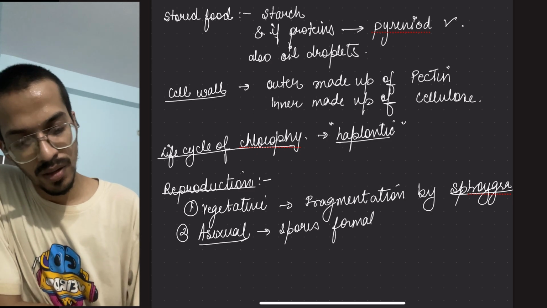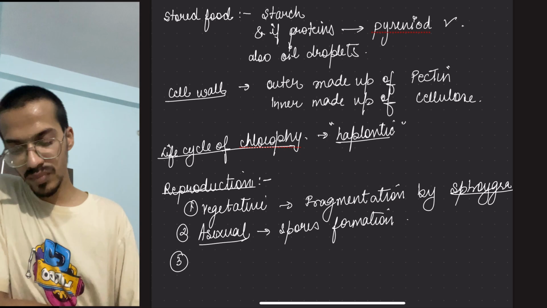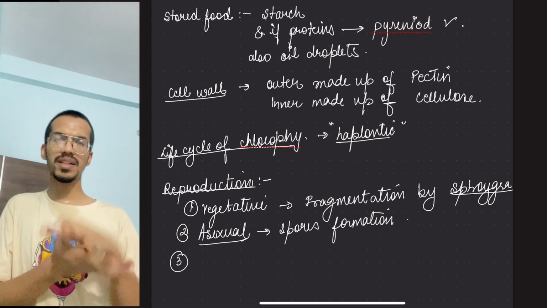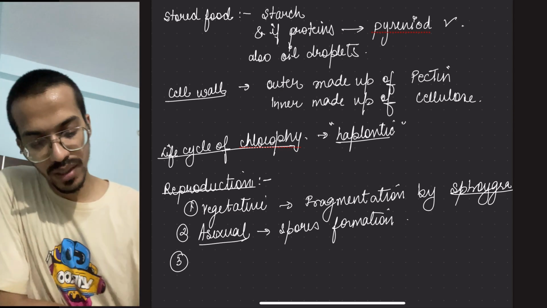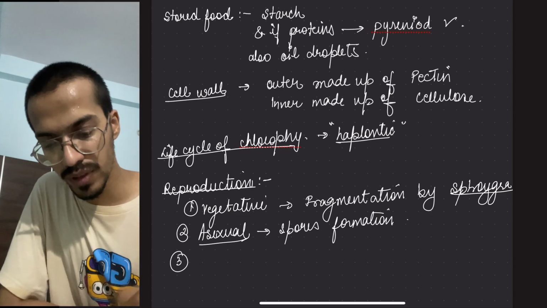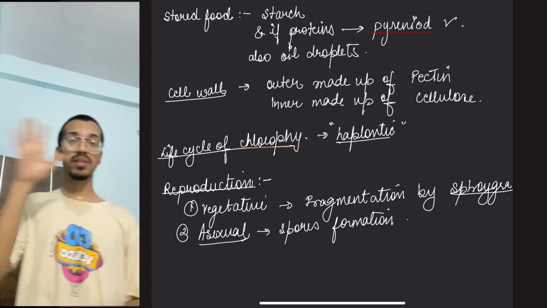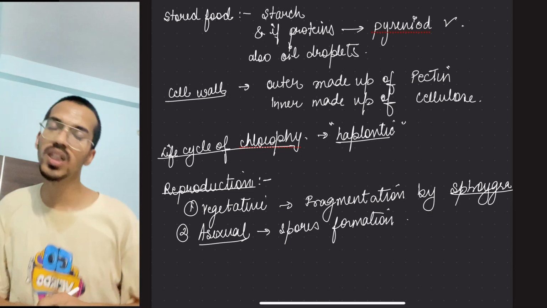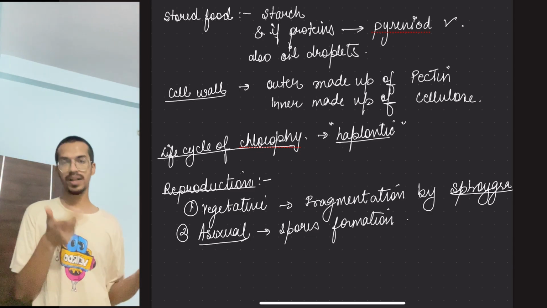After that, wherever the spores would be present, how they will be present, we will understand it here only, don't worry. I told you, if you remember from biological classification, spores would be present inside a structure, and whether it is motile or amotile, it would be called that way.